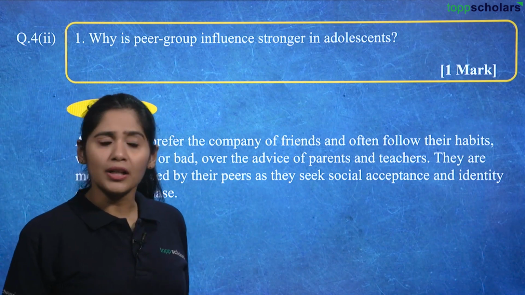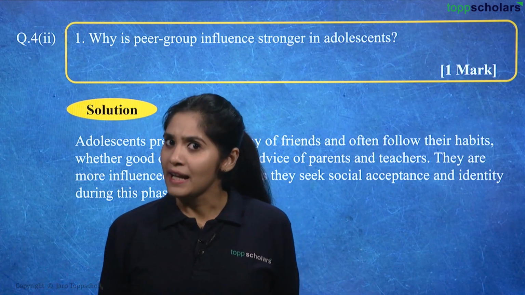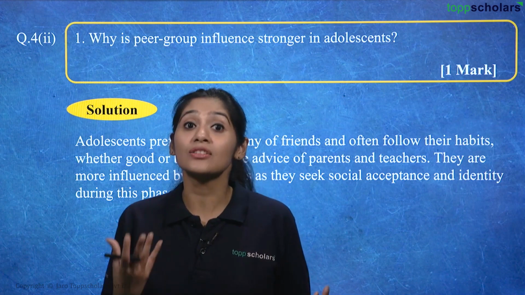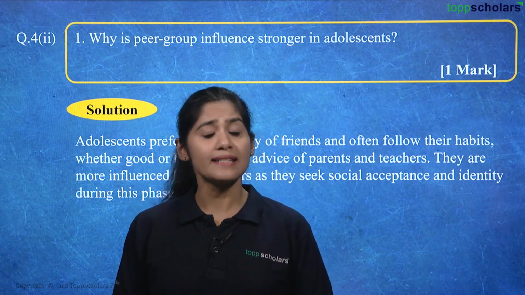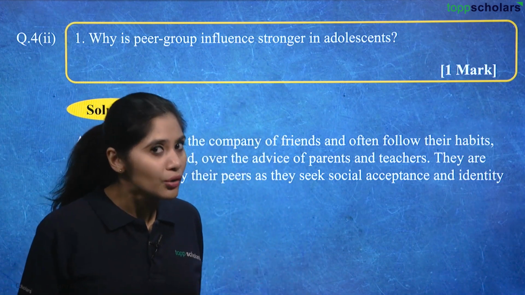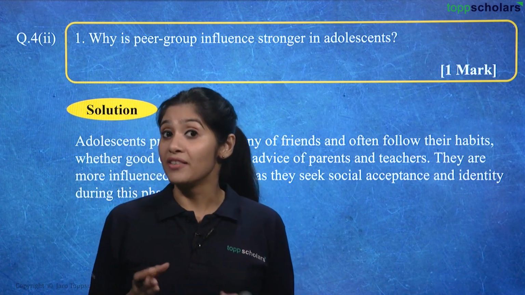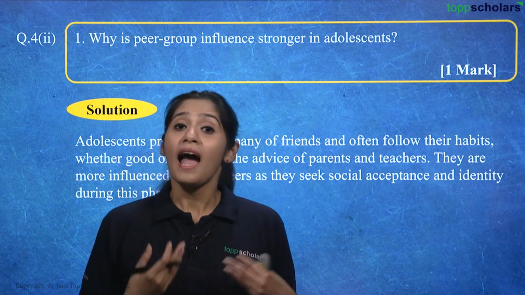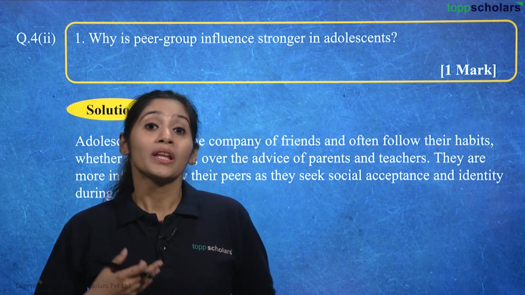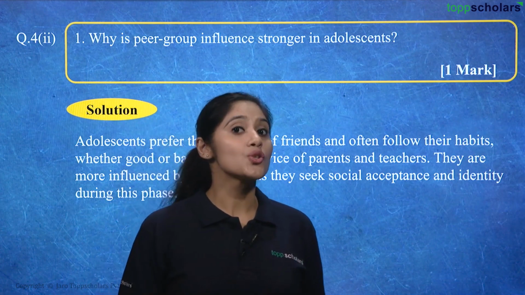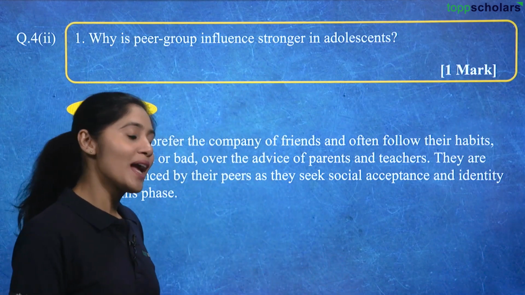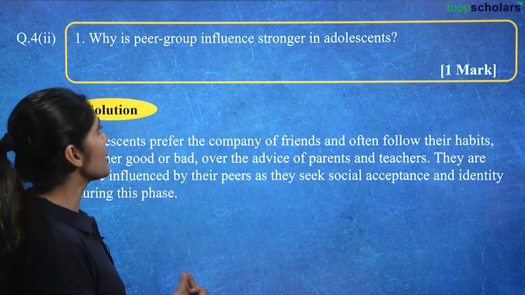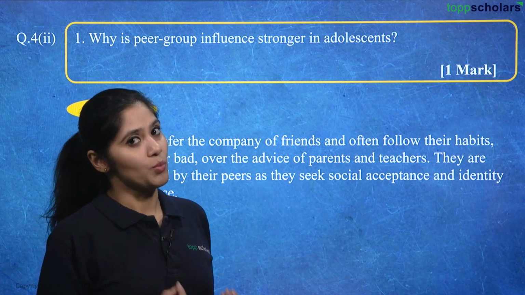So whenever you are in a group of friends of similar age, you want to be included, you want to share their likes and dislikes, even if you don't understand if you really like it or if it is good for you or not. You don't take the advice of parents and teachers that seriously at that adolescent age, and you like to get yourself included in the social group. And that is the reason adolescence is a very delicate age where peer group influence is much stronger.